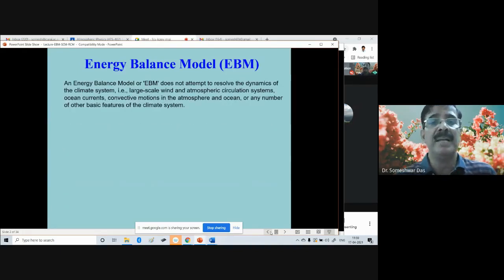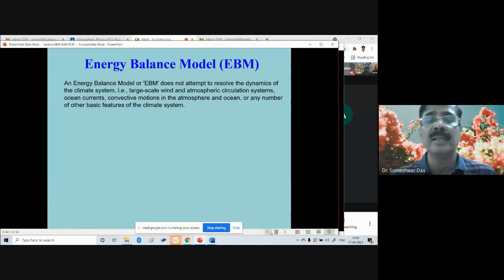Now, an energy balance model does not attempt to resolve the dynamics of the climate system because it's a simple model, that is, the large-scale wind and atmospheric circulation systems, ocean currents, convective motions in the atmosphere and ocean, or any number of other basic features of the climate system.